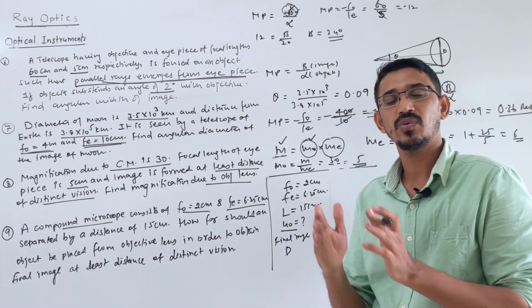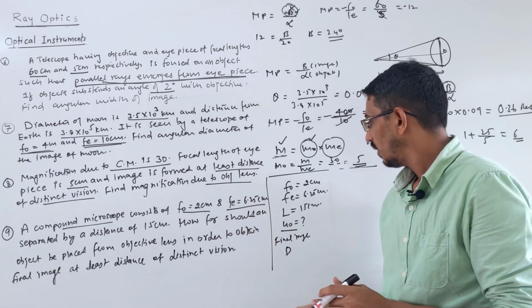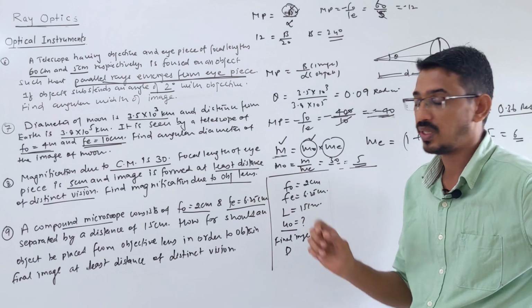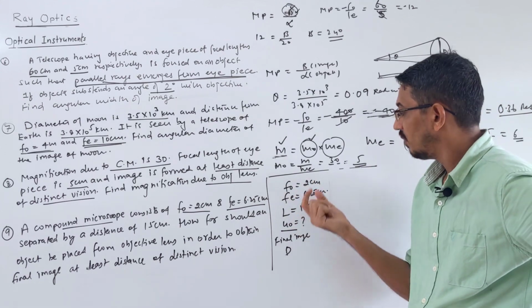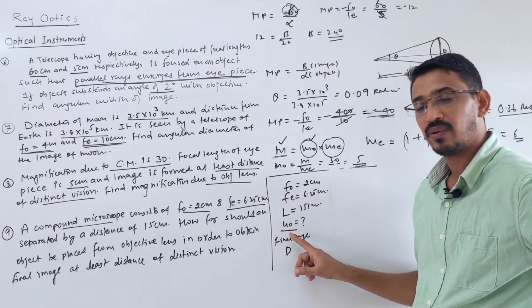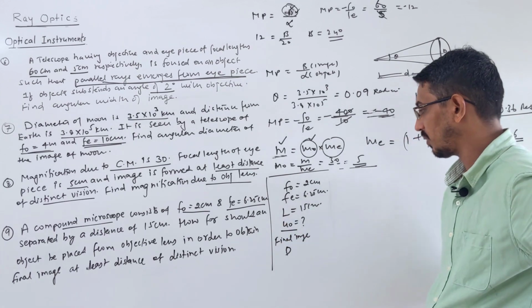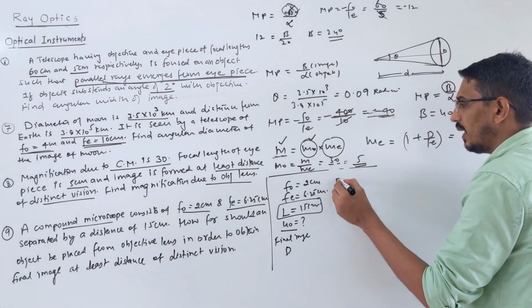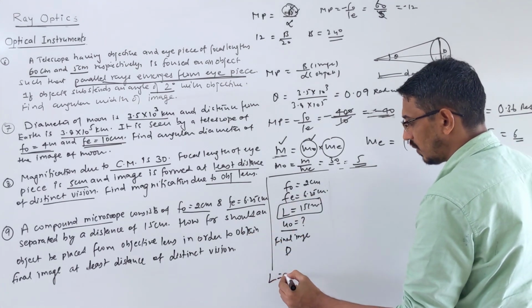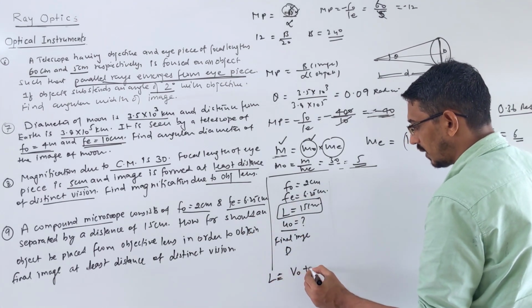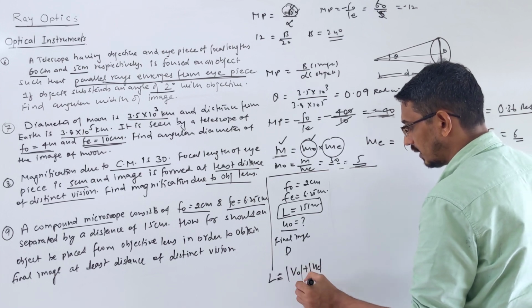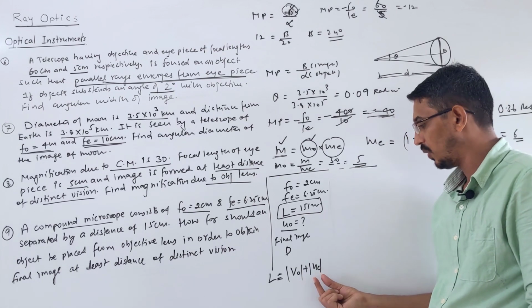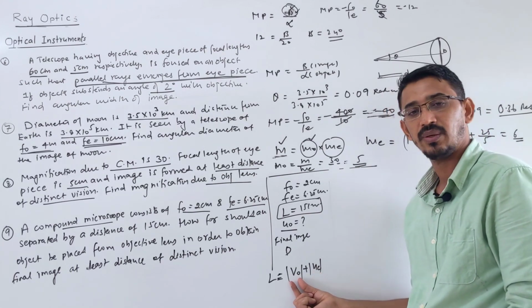1 by F naught is equal to 1 by V naught minus 1 by U naught. F naught we know. So we have to calculate V naught, the image distance due to the objective lens. Then we can calculate U naught, the object distance. So look, L is given. What's the use of this? L, you remember, is equal to V naught plus UE. Correct? So L we know. If we can calculate UE, then we can calculate V naught also, right?